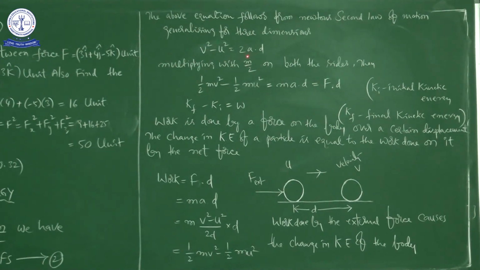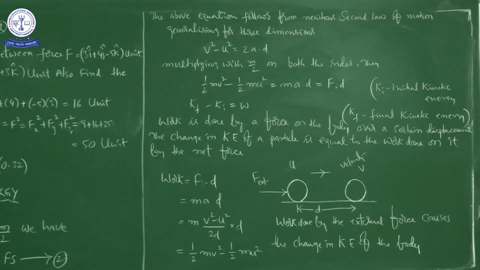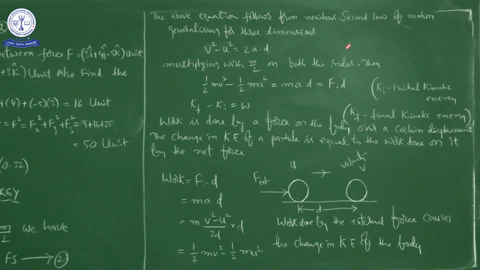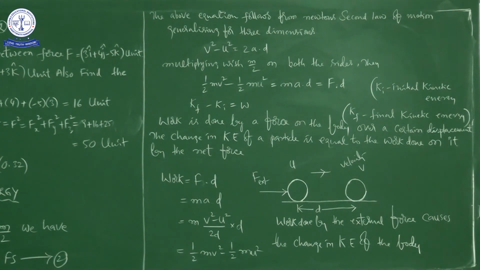Here this equation follows Newton's second law of motion, which means ma. What is Newton's second law of motion? The external force acting on a body is directly proportional to the rate of change of momentum. You can see this picture.